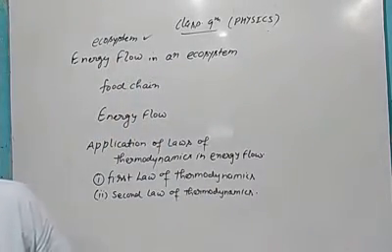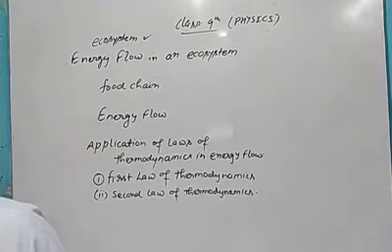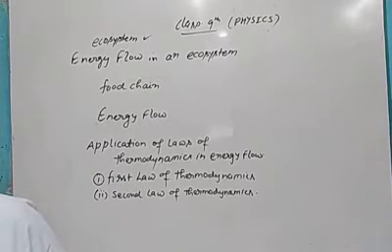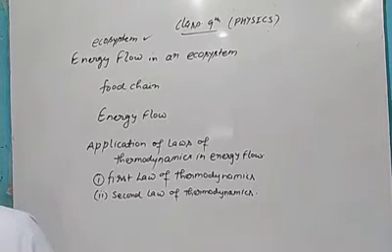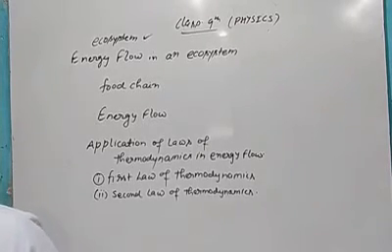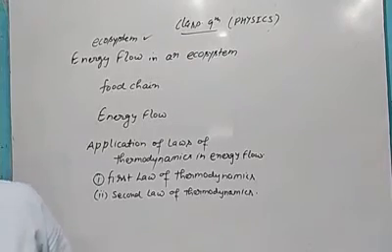Once again I am reading it. According to the second law of thermodynamics, whenever energy is put to work, a part of it will always be converted into an unusable form, especially heat, because whenever there is friction, heat will be produced.